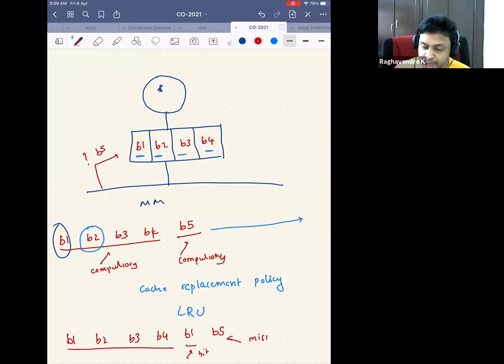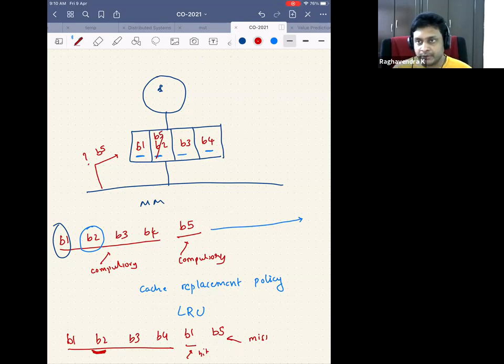But I will not remove B1 anymore, because when I look back into my past, I know that B1 has been the most recently used. The least recently used is, in this case, B2. So I will remove B2 and place B5 in the position of B2. So this policy is called least recently used policy.